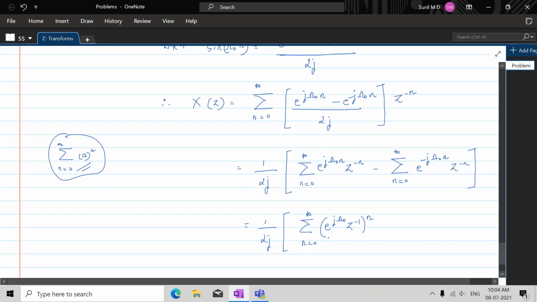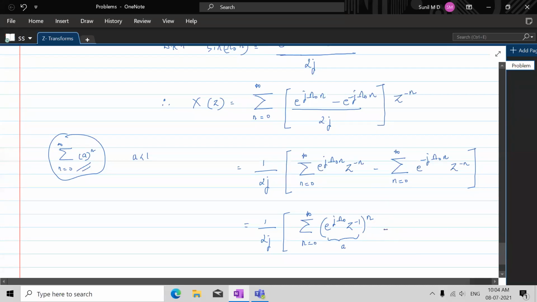Fine. So the whole thing can be considered as a. What is a here? So a is less than 1. So this would also be less than 1. Understand that? So this would also be less than 1.